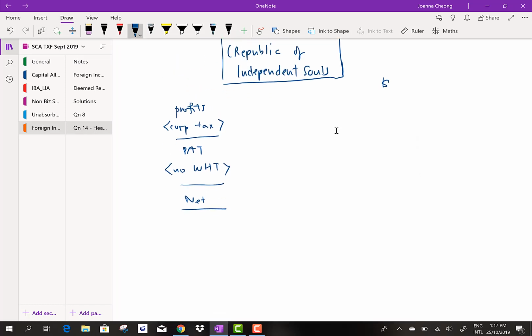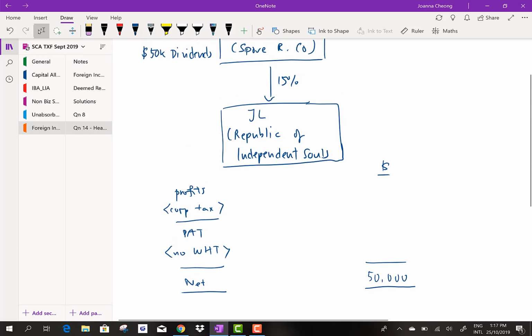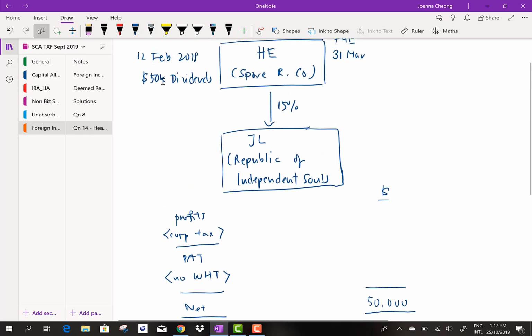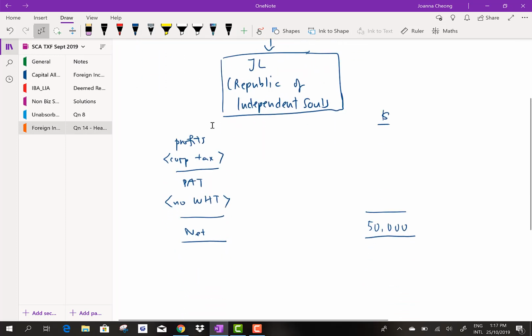Right, so if I work backwards to find out what exactly is the profit that is earned by JL, it should be 50,000 here, and this figure is in fact the very same figure that you see on the top part here.